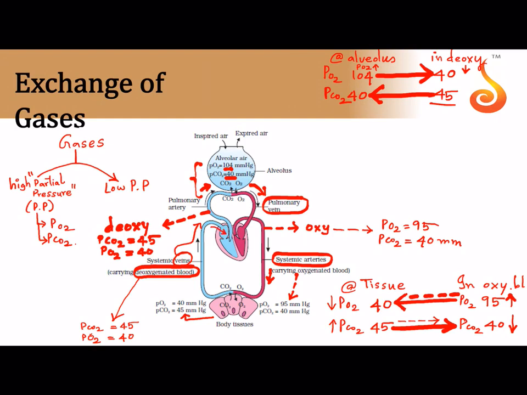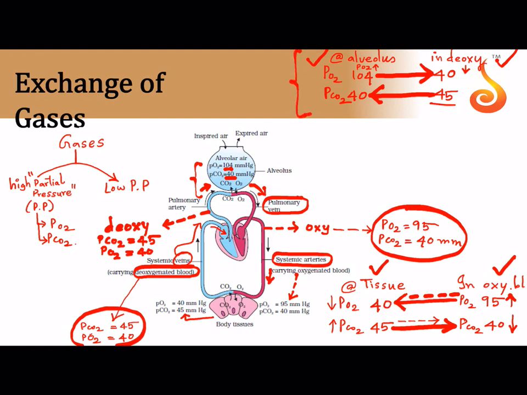So basically, you should remember, in this picture, the red represents oxygenated blood. You have to learn the value of partial pressure of oxygen and carbon dioxide of oxygenated blood. The blue represents deoxygenated blood. Please learn the value, and you should know how much is the partial pressure of O2 and CO2 in the alveolus, how much is it in the deoxygenated blood, how much is it in the tissue, how much is it in the oxygenated blood. If you don't know the value, you will not be able to tell where the oxygen and carbon dioxide flow.